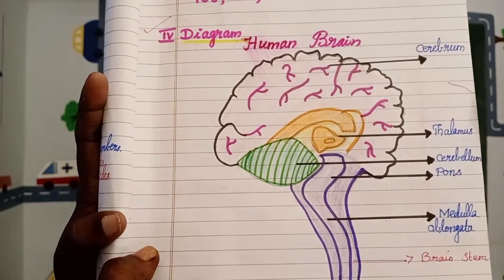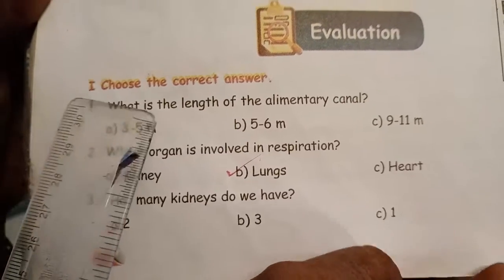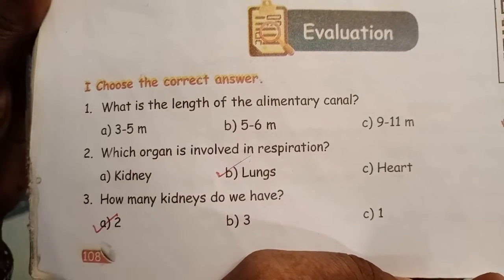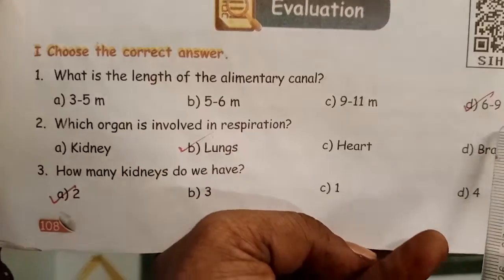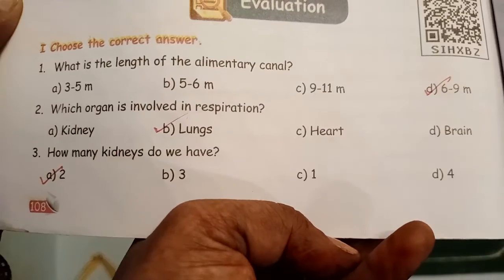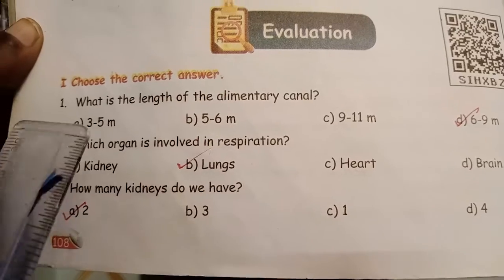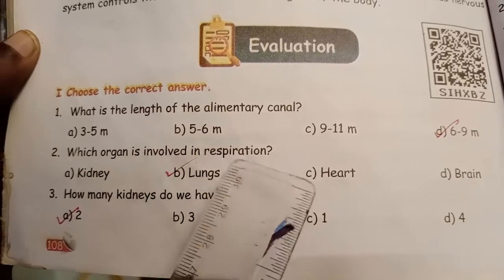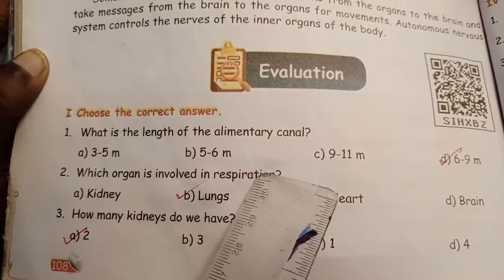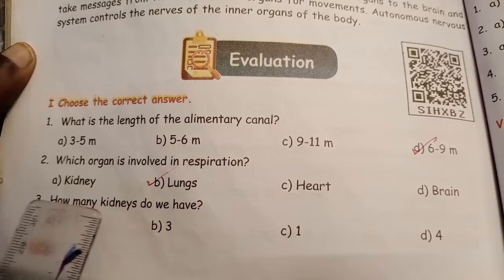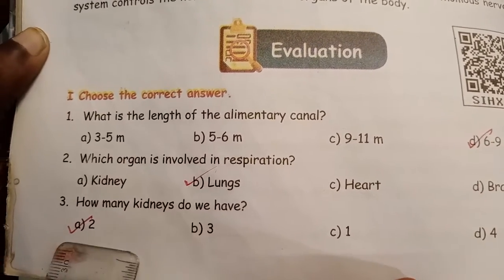Now we are going to see the book exercise, page number 108. Choose the correct answer. What is the length of the alimentary canal? It is 6 to 9 meters long. Number 2, which organ is involved in respiration? Lungs. Number 3, how many kidneys do we have? We have 2 kidneys.